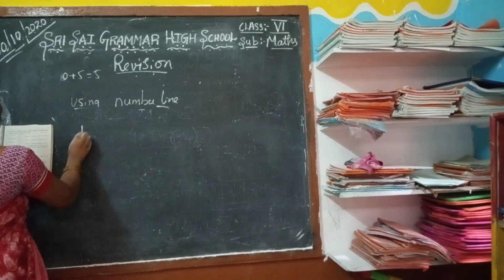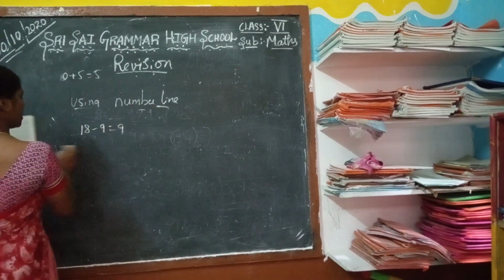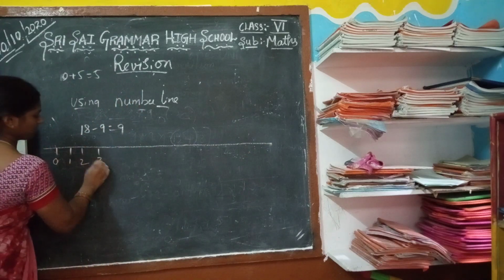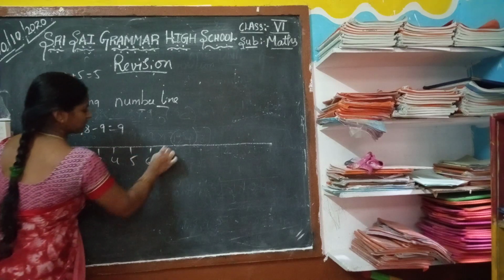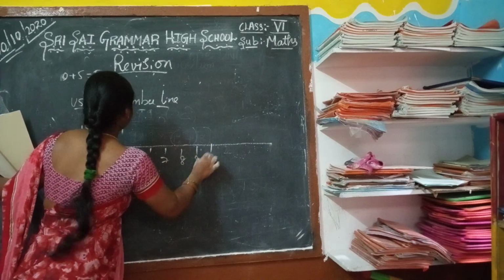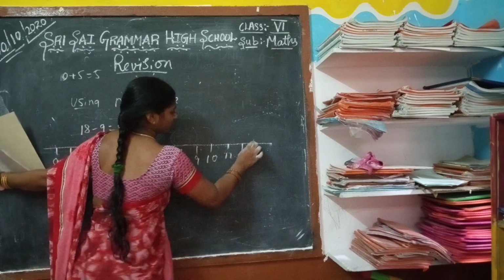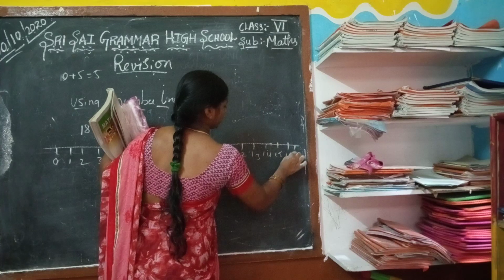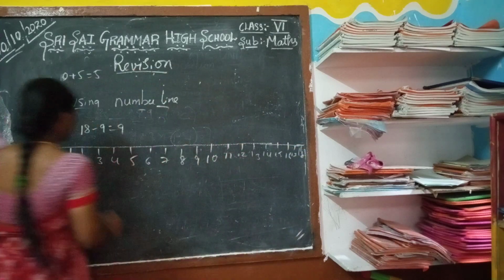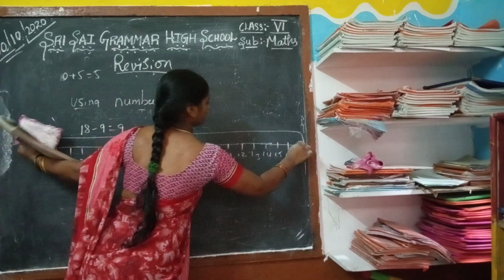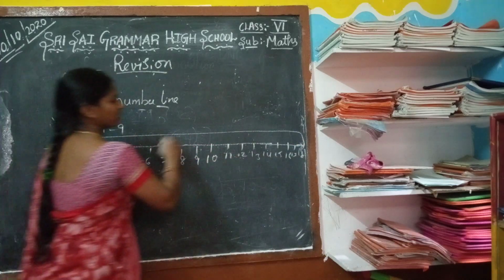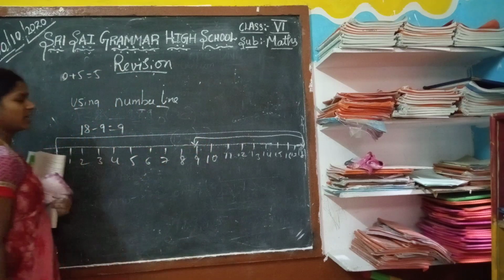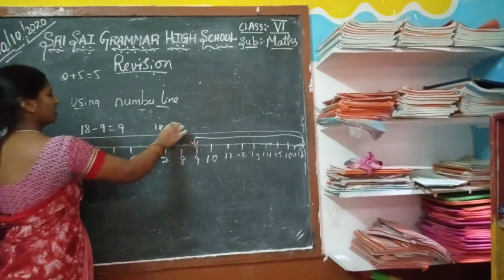Now see, in subtraction 18 minus 9 equal to 9. So it should be arranged on the number line: 0, 1, 2, 3, 4, 5, 6, 7, 8, 9, 10, 11, 12, 13, 14, 15, 16, 17, 18. Now 0 to 18, and we have to take minus 9. 18 minus 9 equal to 9.